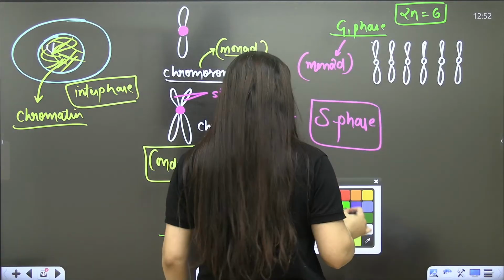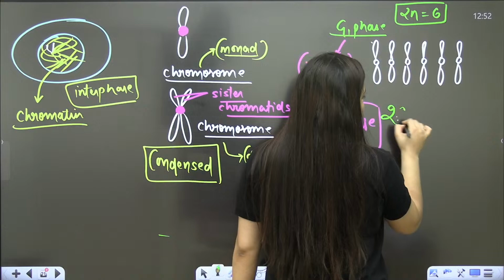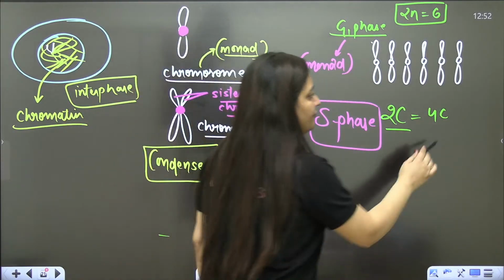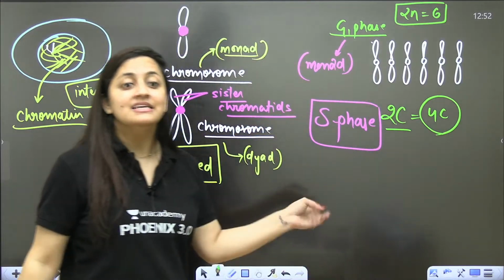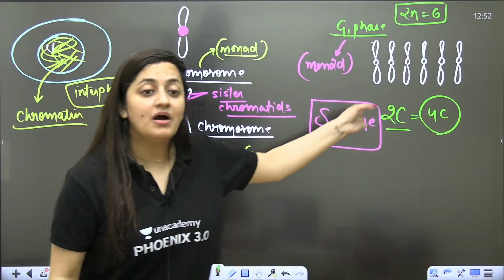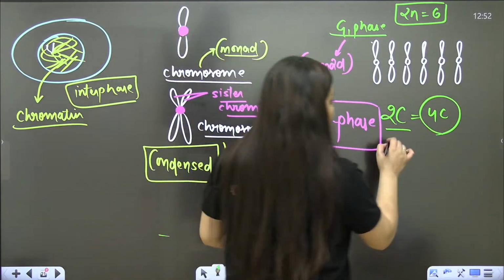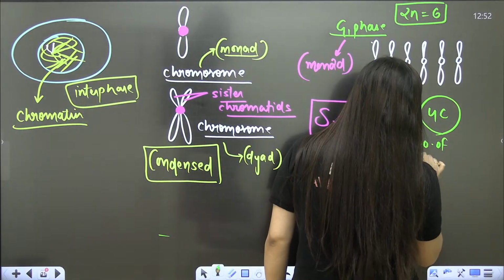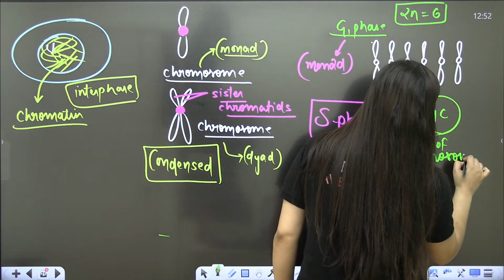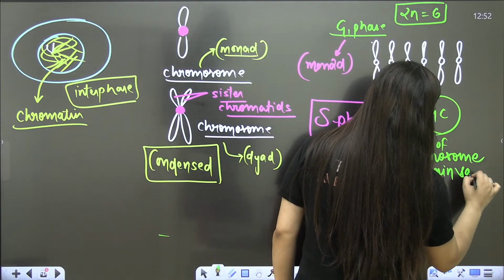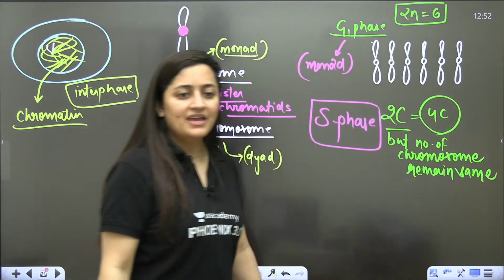Now in S phase, the DNA amount, if the initial amount is 2C, the final amount will become 4C. That means the DNA will get replicated, it will get doubled. Its amount will get doubled. But one thing that you have to remember is that the number of chromosomes remains the same.